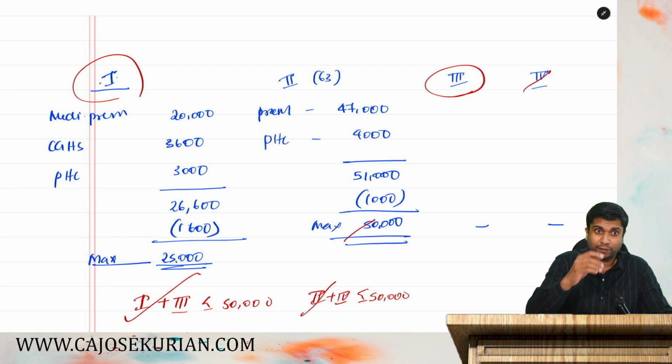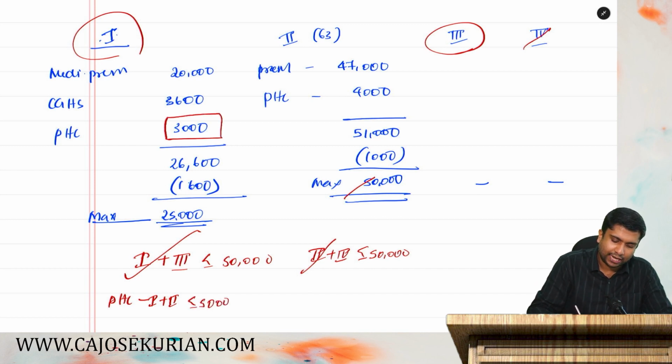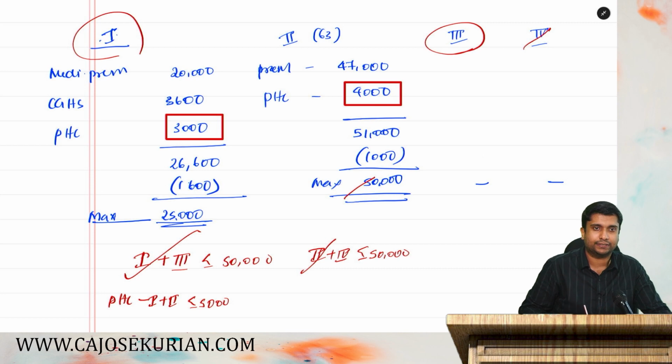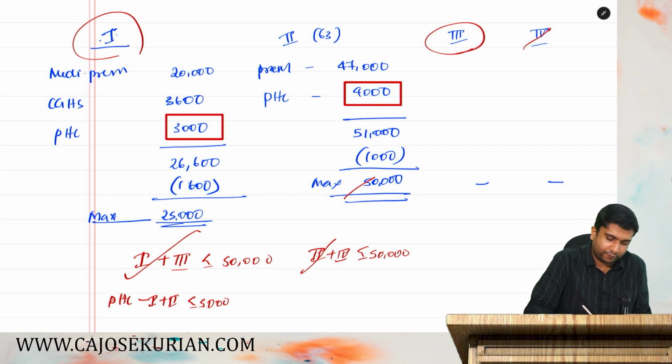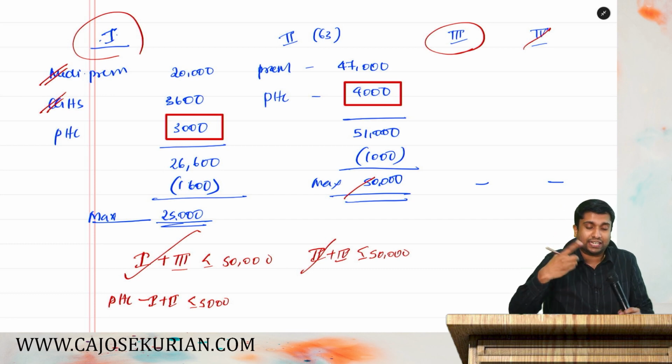Now in relation to the preventive health checkup condition, preventive health checkup in category 1 plus category 2 should be less than or equal to 5,000. The preventive health checkup in category 1 is 3,000 and in category 2 is 4,000. But one point you have to consider: in category 1 there is a disallowance of 1,600. That disallowance you can take from anything, from preventive health checkup, from insurance premium, or from the central government health scheme.